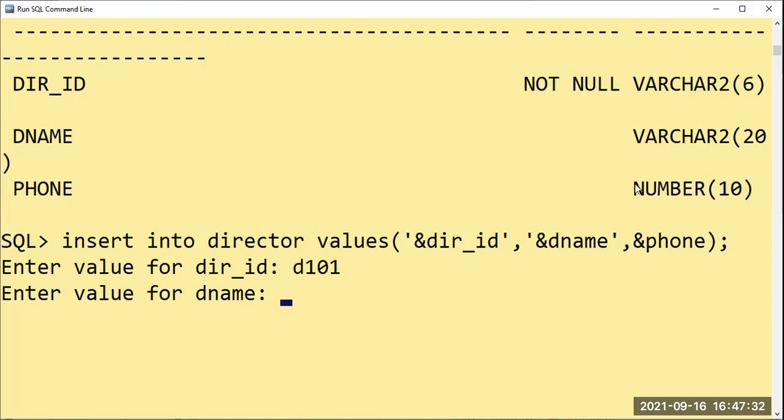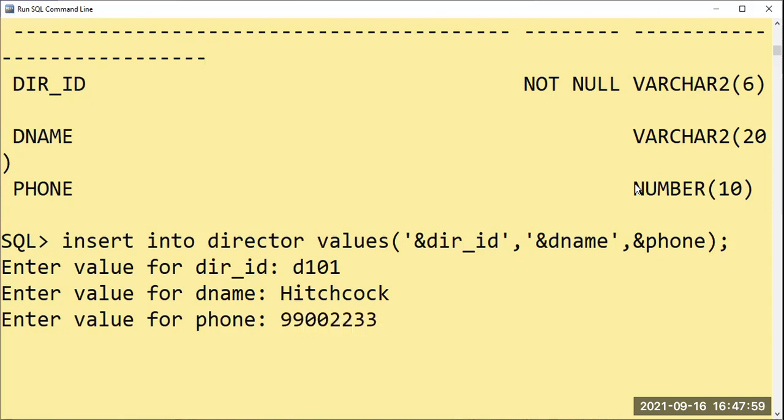The name, as I have told you, should be proper. First of all, we will complete the queries they have given here. So I'll go first with Hitchcock, because one of the queries is to list all the movie details directed by Hitchcock. And phone number 23344.